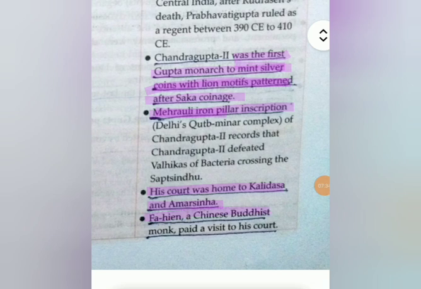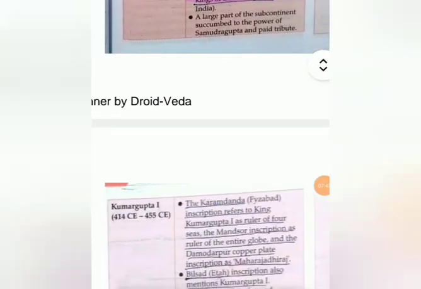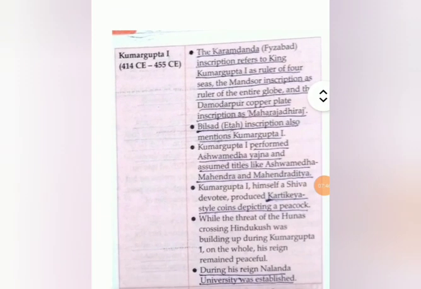Fahien, a Chinese Buddhist monk, paid a visit to his court. So during the reign of Chandragupta II, Fahien, a Chinese pilgrim, visited India. Next comes a very important ruler, Kumargupta. The Karamdanda inscription refers to King Kumargupta as the ruler of 4 seas. So this is very important: he was called a ruler of 4 seas according to the Karamdanda inscription.